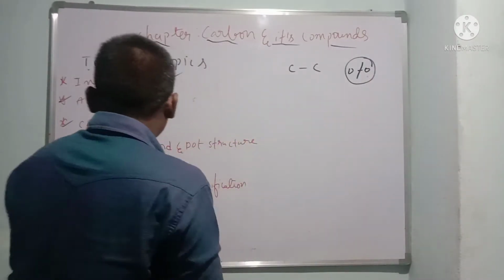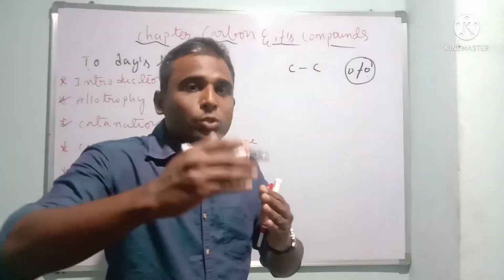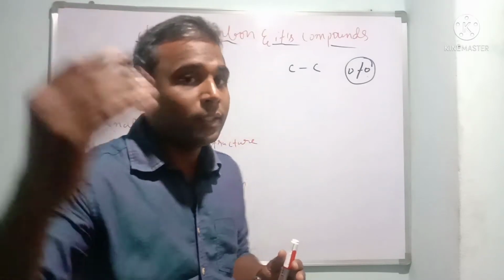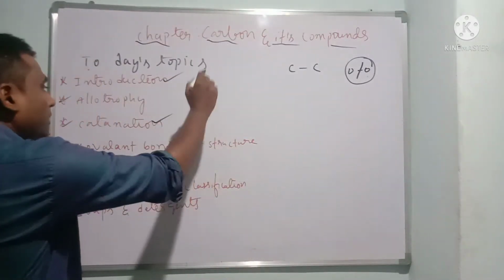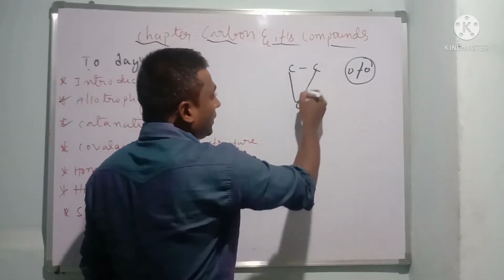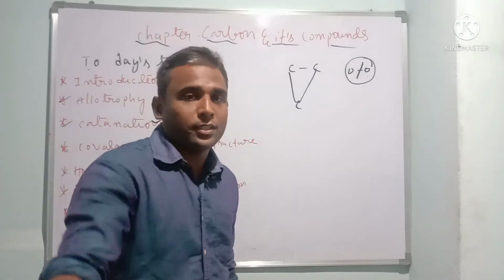The special property of the carbon atom, which binds together and forms a large number of molecules, is called catenation. If I keep carbon atoms together, they are going to bond among themselves, and this special property is called catenation.